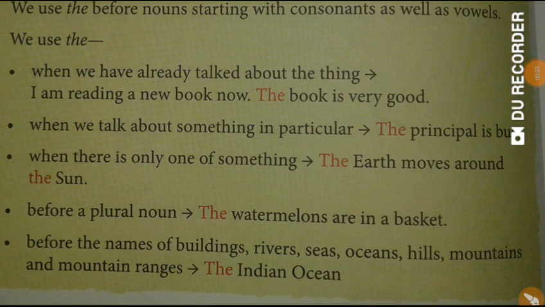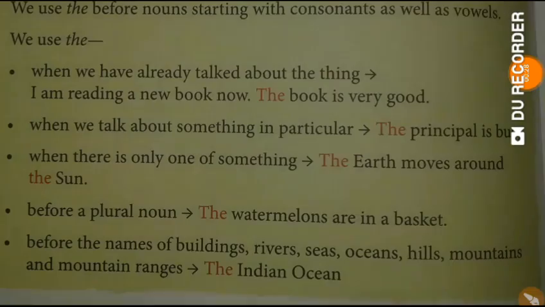We use the article "the" before the names of buildings, rivers, seas, oceans, hills, mountains and mountain ranges. For example, the Indian Ocean, which is the name of an ocean, the Nile, which is the name of a river, the Burj Khalifa, which is the name of a building, etc.